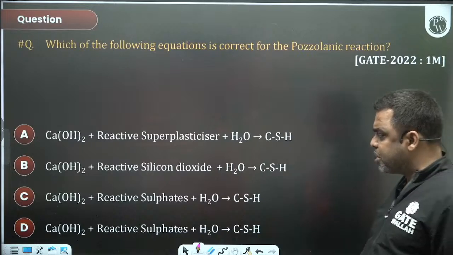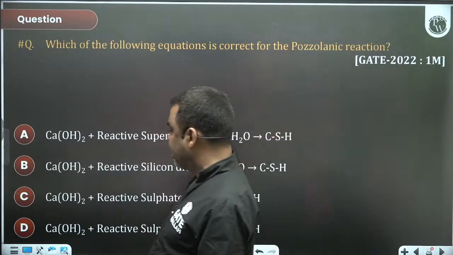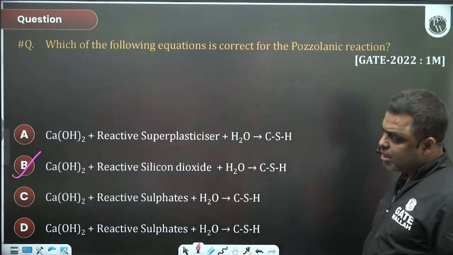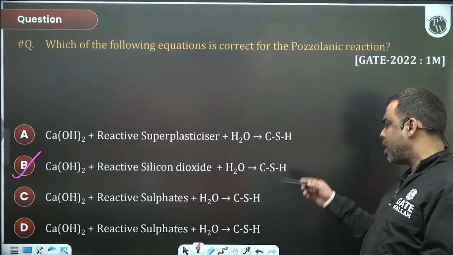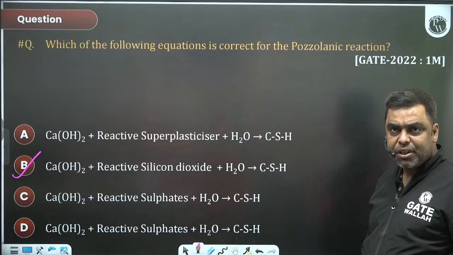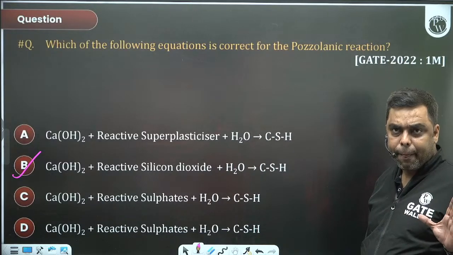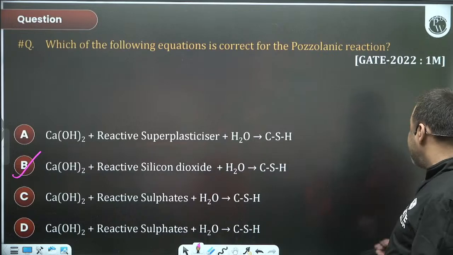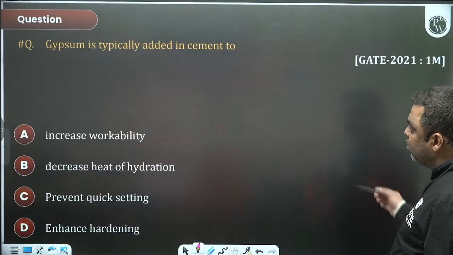Again, for this question, the answer would be what? B, right? Free lime plus silica from pozzolana plus water will give us CSH gel. Right? Only these questions were asked.